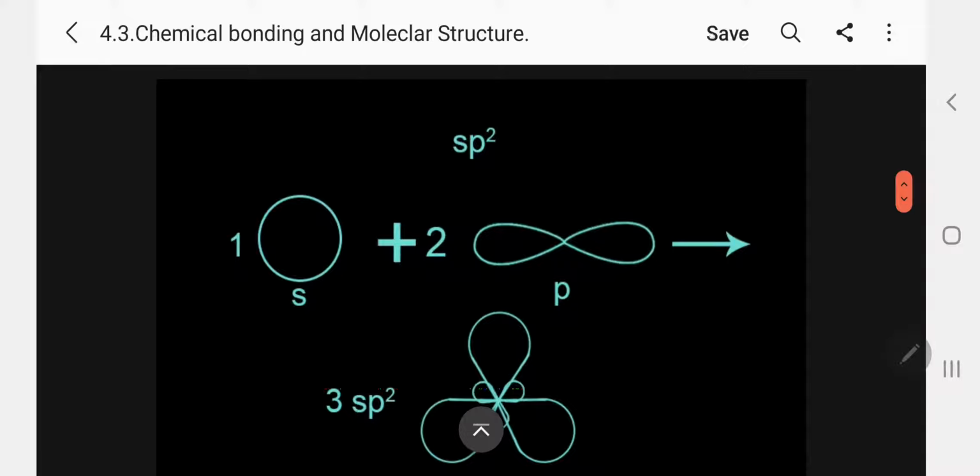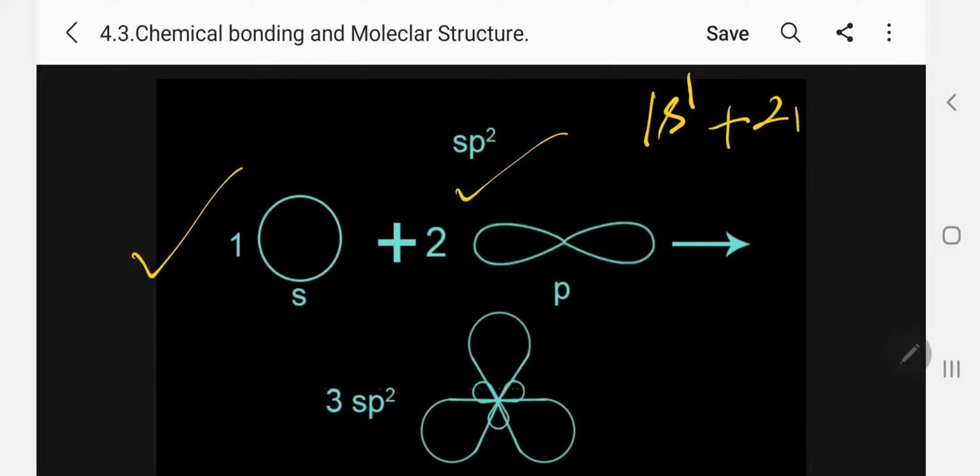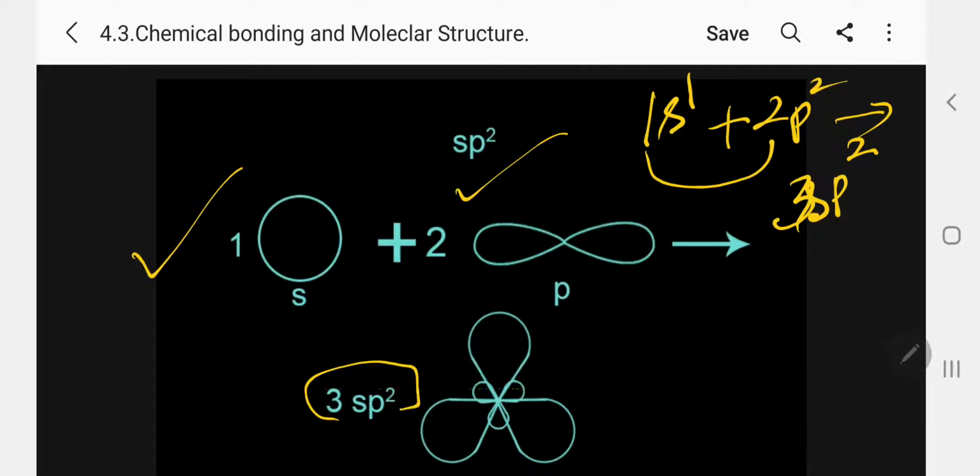The next, let me come to sp2. I have already pointed out that 1s plus 2p combine. You just follow this technique. I am writing 2p2, so 1 plus 2, I write 3; s1 I write s as such, and p2 I write p2. So sp2, three sp2 orbitals, and the shape is triangular planar. The angle is 120. Kindly follow: triangular planar, angle is 120.